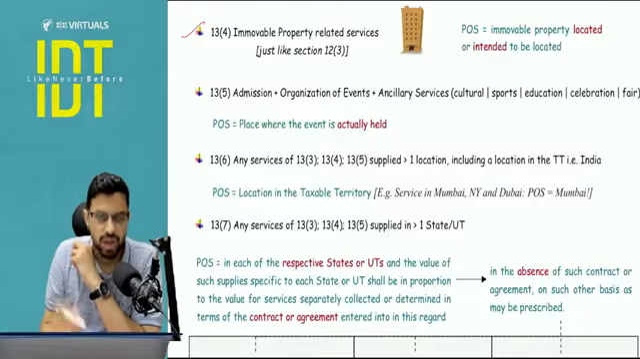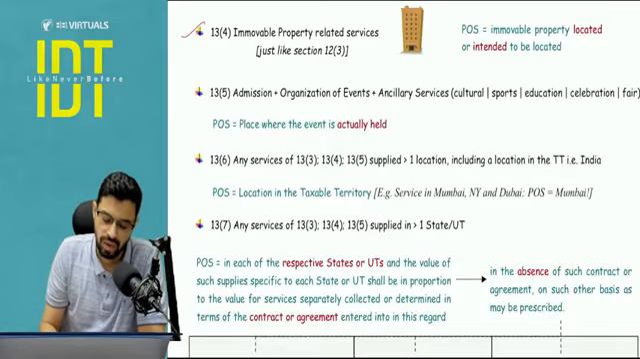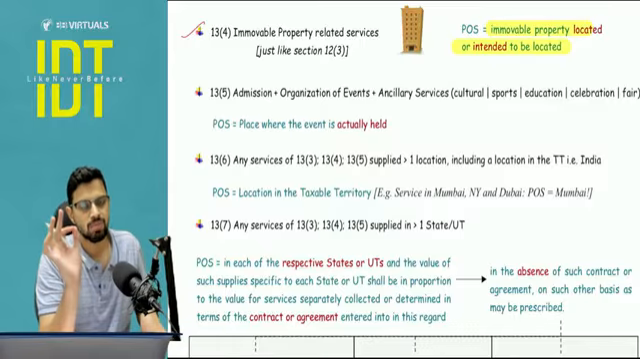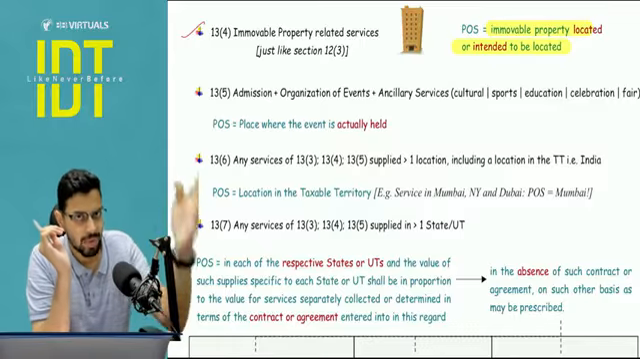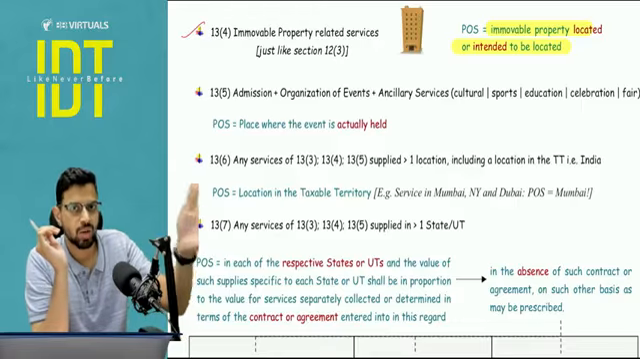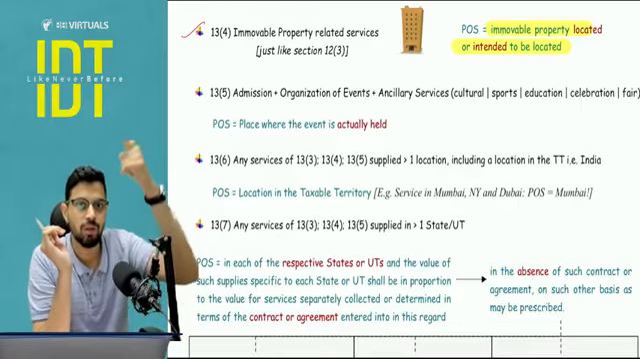Next, 13.4 is just like your 12.3. Immobile property related services, the answer of place of supply will be the location or intended location of the property. But here one clause is missing, that if the property happens to be outside India, the answer will remain outside India. You don't have to drag it to the location of recipient, that we do in 12.3.